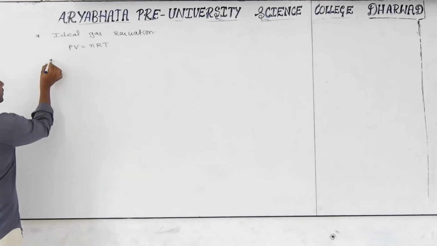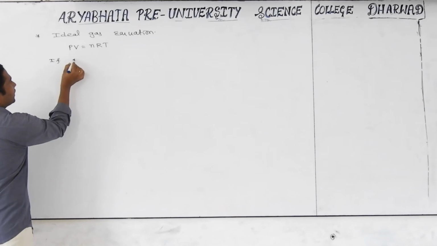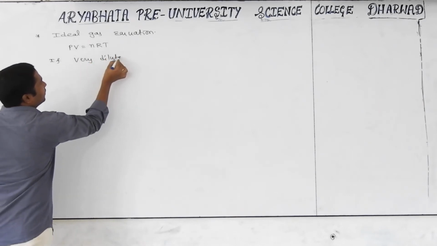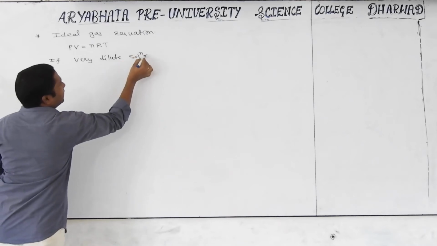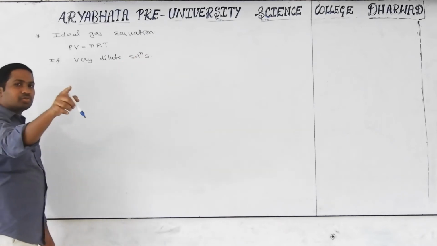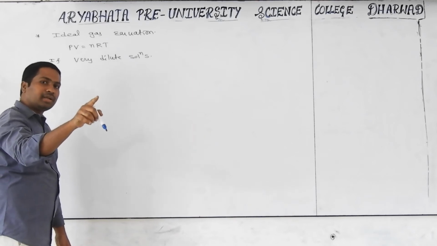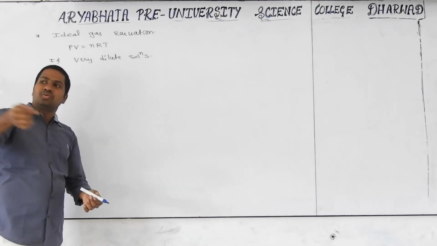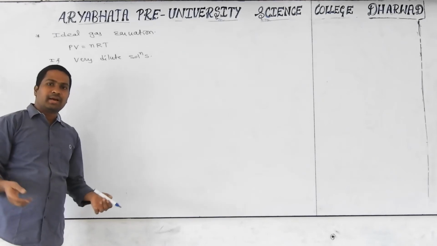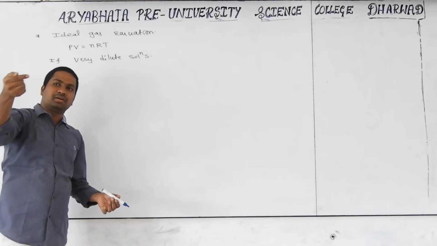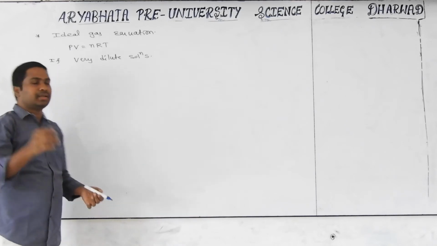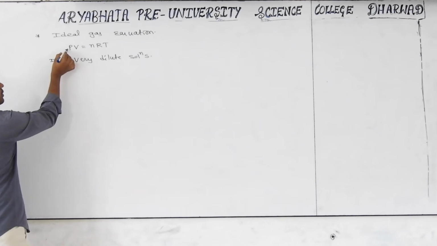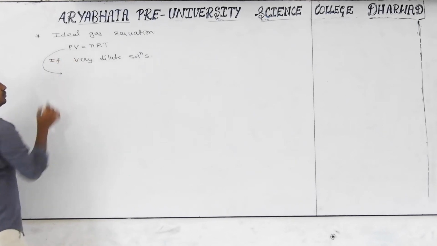If you take very dilute solutions, what is a very dilute solution? Compared with the solvent, the solute should be very little. Yesterday I told one example. If you throw one spoon of salt into a pond of water, compared with the water the salt will be very little. In the case of very dilute solutions, we can apply this to solutions also.